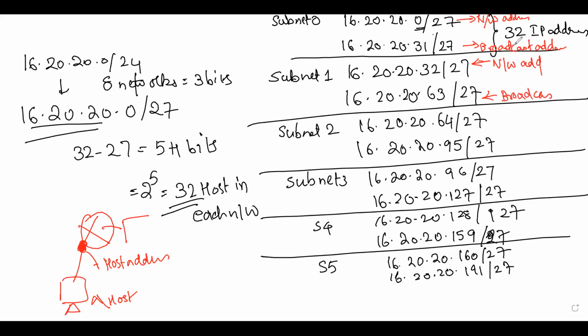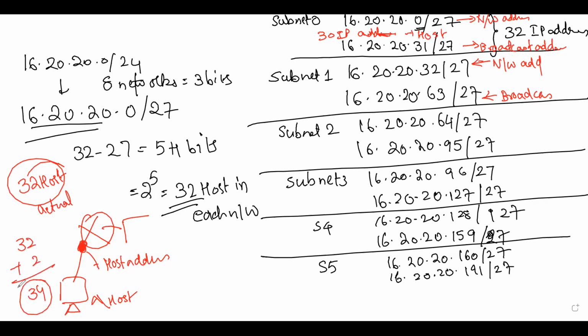So basically, out of 32, how many can we use? We can only use 30 hosts. Only the 30 IP addresses in between can be used to configure on hosts. This is important to understand. Whenever you're given a host requirement of 32, these are the actual hosts, and whenever I'm doing subnetting, I need two more addresses, one for network and one for broadcast. So my actual IP address requirement is 32 plus 2, which is 34. This is how we calculate.